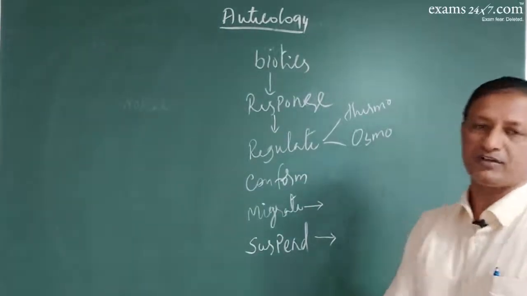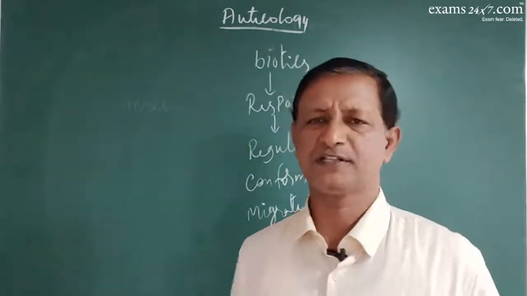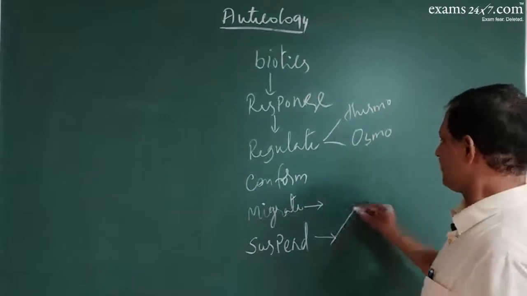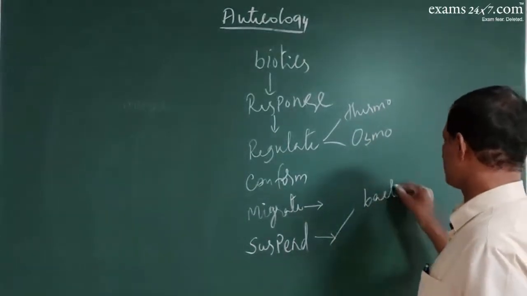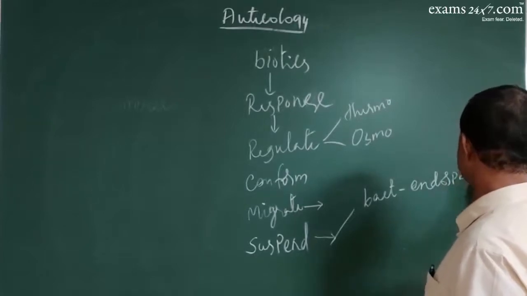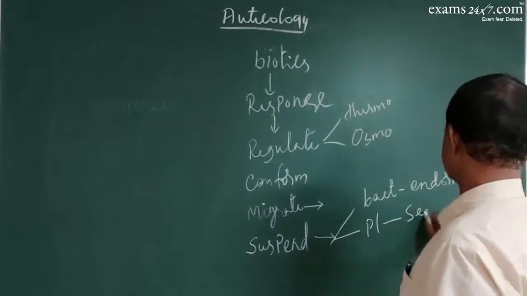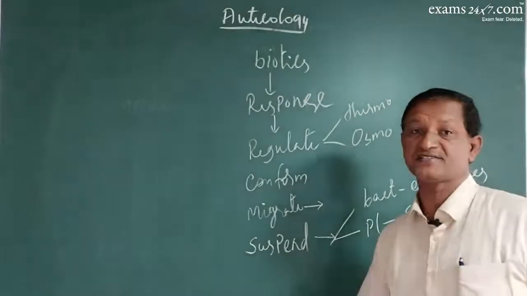If none of these responses work out, then finally organisms will suspend themselves. Suspend means withdrawal from the regular activity. Different types of suspending mechanisms are there. For example, in lower organisms like bacteria, they do it with the help of endospores. In plants, they do it with the help of seeds by undergoing dormancy.